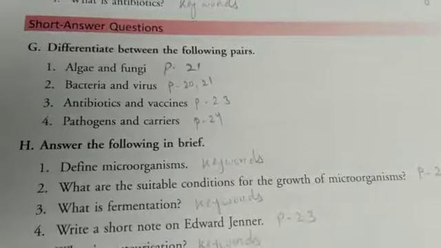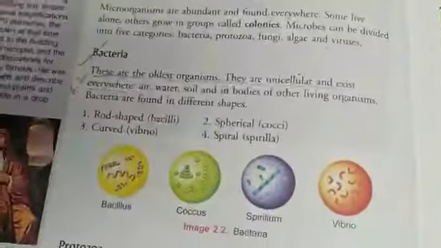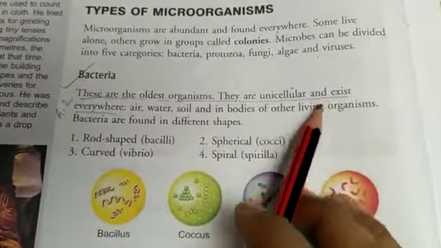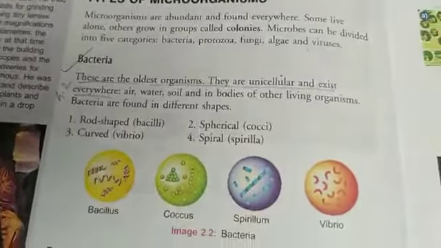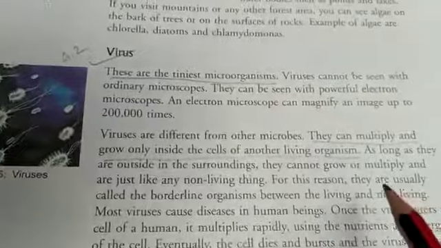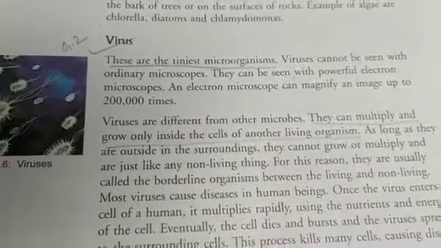G number 2, bacteria and virus, that also page number 20 and 21. Bacteria, here you can see these are the oldest microorganisms. They are unicellular and exist everywhere. A virus, you can write these are the tiniest microorganisms. They can multiply and grow only inside the cells of another living organism. Here also you can make 2 points and write.